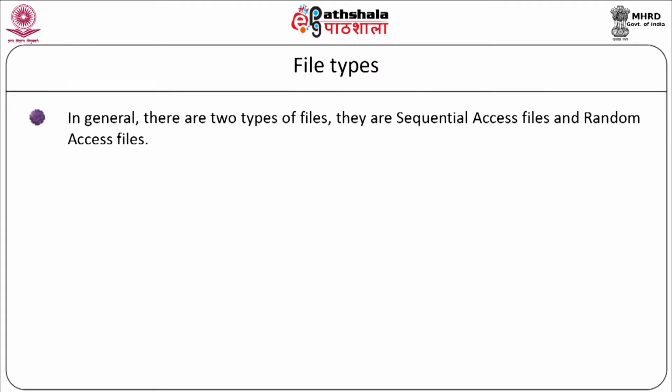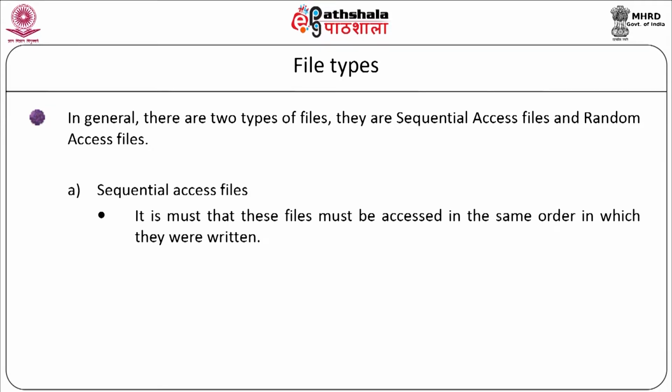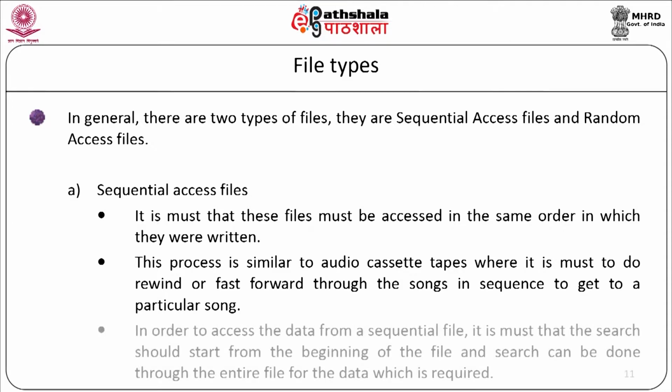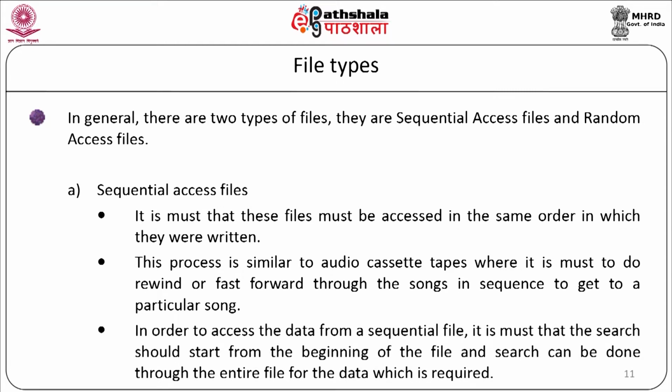In general, there are two types of files: sequential access files and random access files. Now, let us see the sequential access files. It is a must that these files are accessed in the same order in which they are written. This is similar to audio cassette tapes, where you must rewind or fast forward through the songs in sequence to get a particular song. To access data from a sequential file, the search should start from the beginning of the file, and go through the entire file for the required data.